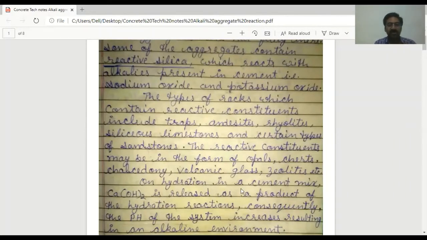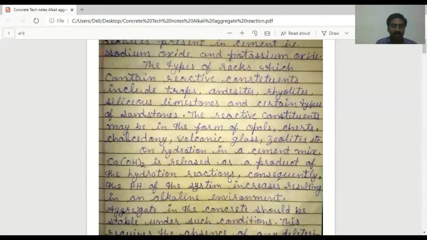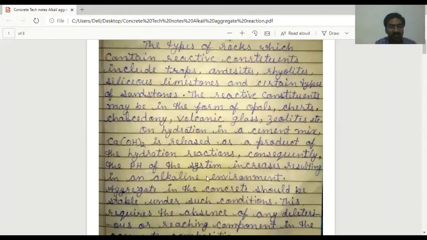On hydration in a cement mix, meaning after the mixing of water in cement or concrete, Ca(OH)2, calcium hydroxide, is released as a product of the hydration reaction. Consequently, the pH of the system increases, or alkalinity increases. We know that when the pH value is greater than 7, the solution becomes alkaline. So the pH of the system increases, resulting in an alkaline environment.